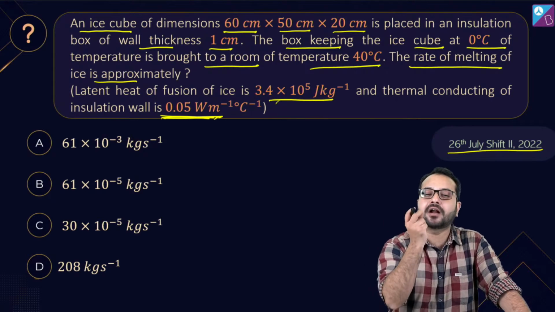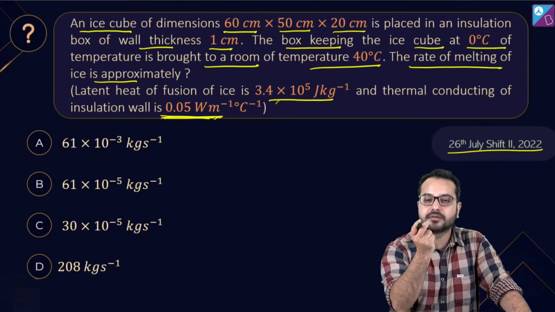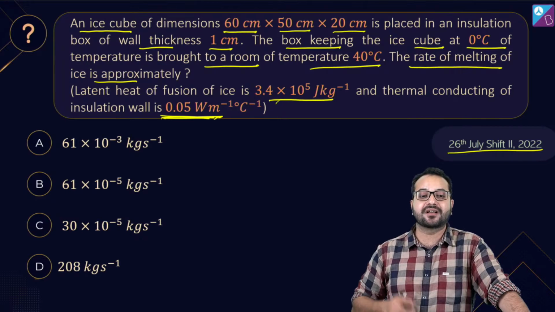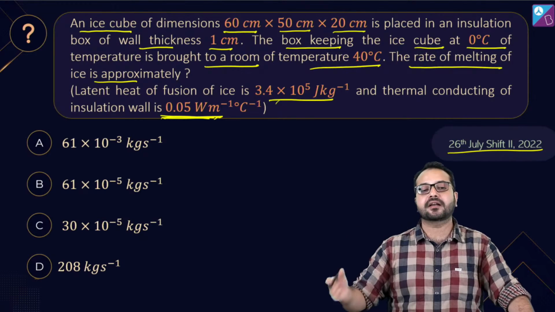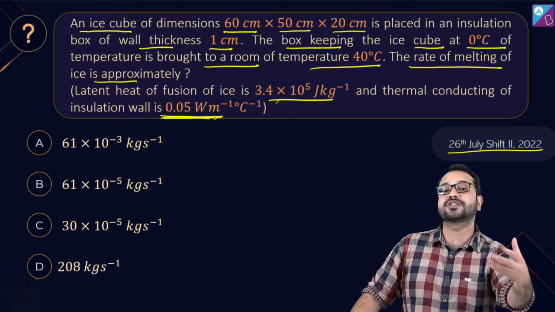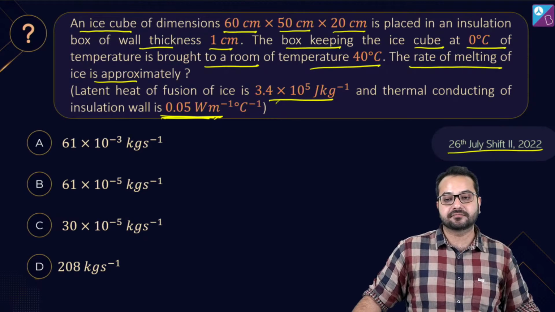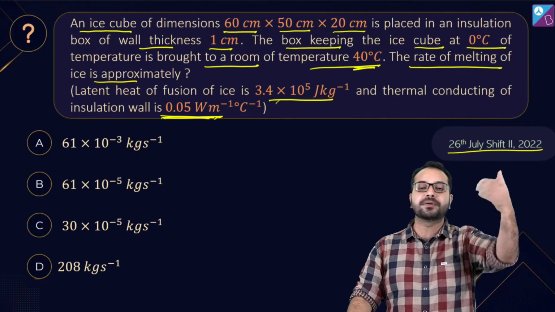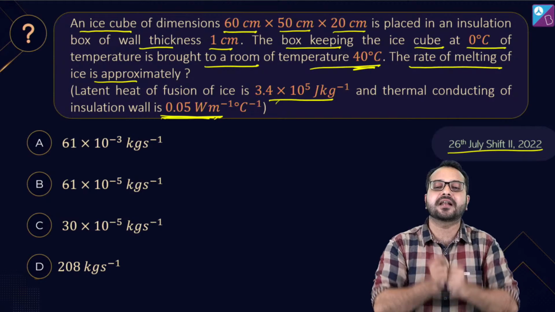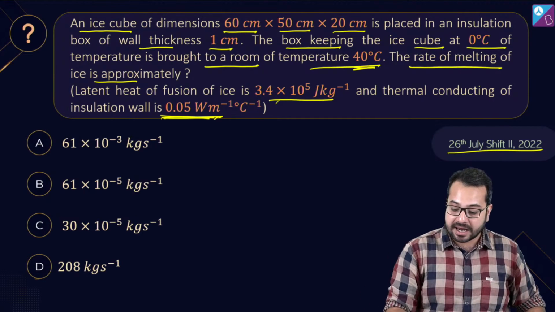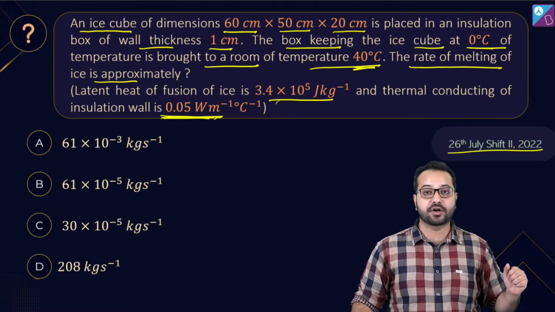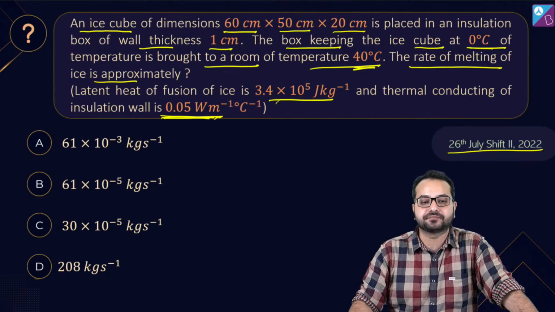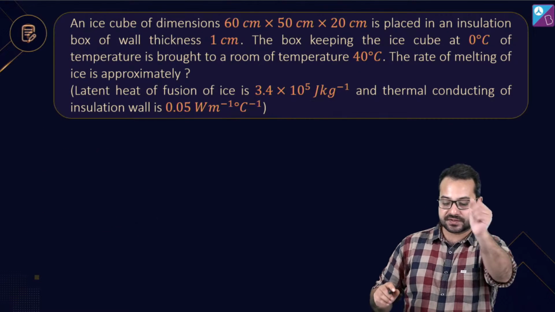So it will conduct heat slowly, at a very small rate it is going to conduct heat, which means heat will conduct, and if heat conducts then ice will lose heat. Is that correct? I'm sorry, yes, ice will gain heat because the room temperature is 40 degrees Celsius, which is higher, so ice will gain heat. And if ice gains heat at 0 degrees Celsius, which is the freezing point of ice, then certainly ice is going to melt. Correct? Let's try to solve this question.